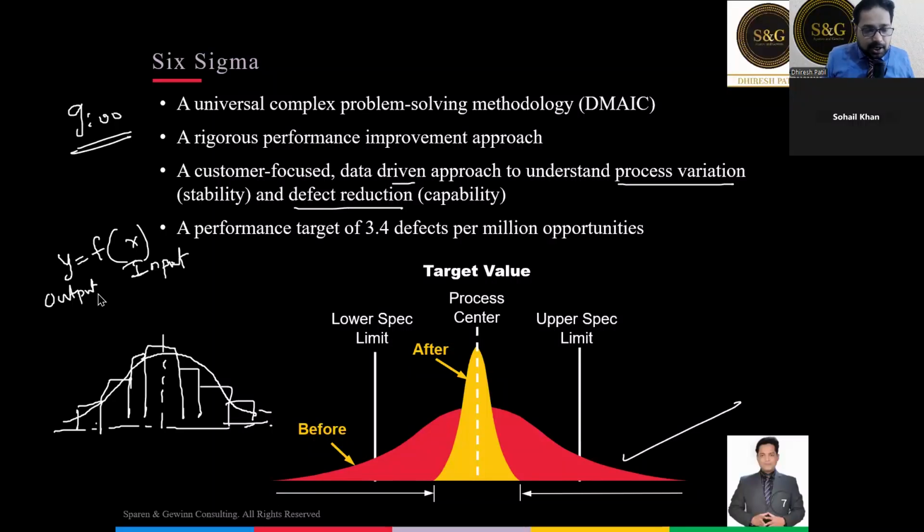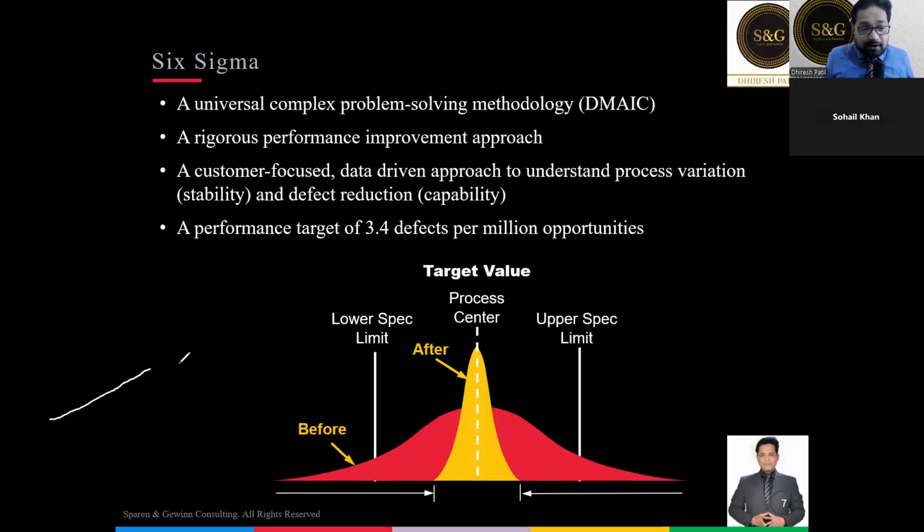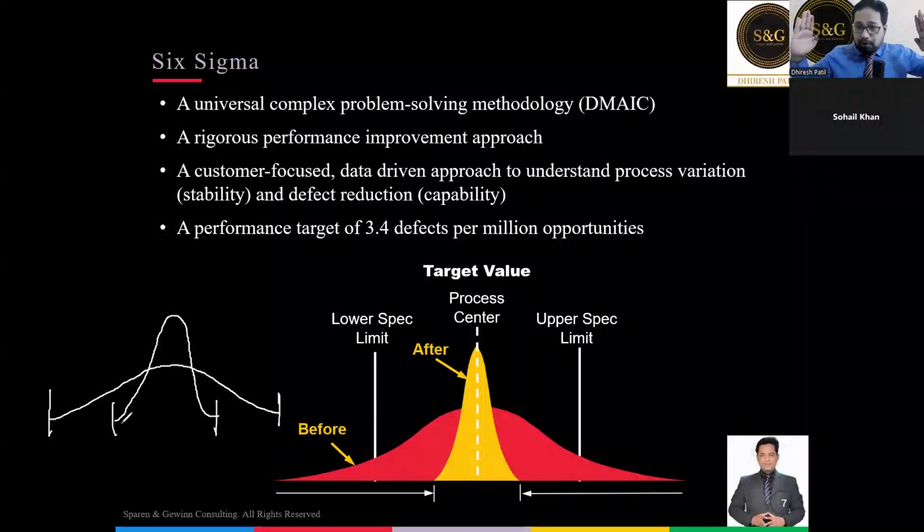Now, understand this. The wider the bell-shaped curve, the more the variation, and the narrower the bell-shaped curve, the lesser the variation. Have you understood this? So more the variation, your bell-shaped curve will be wider, and less the variation, your bell-shaped curve will be narrower. Are you clear? Just type yes in the chat box. Super. So look at this diagram now.